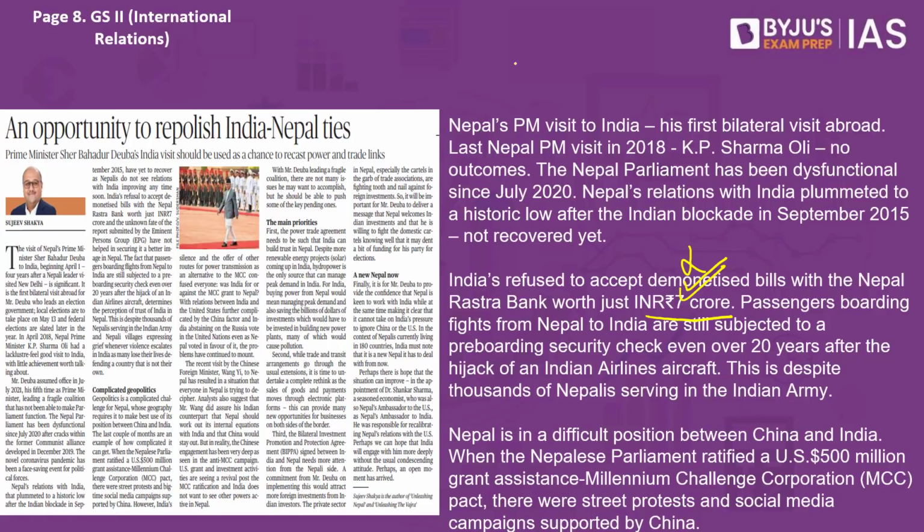Also, if you remember the history of flight IC-814, that was a flight of Indian Airlines that took off from Kathmandu and was hijacked midway and taken to Kabul, which eventually forced India to release multiple deadly terrorists. Since then, any passenger boarding a flight from Nepal to India is subject to a pre-boarding security check, even after 20 years, because the Indian government says we do not really trust the security arrangements at the Nepal airport and we have already borne the brunt of that.